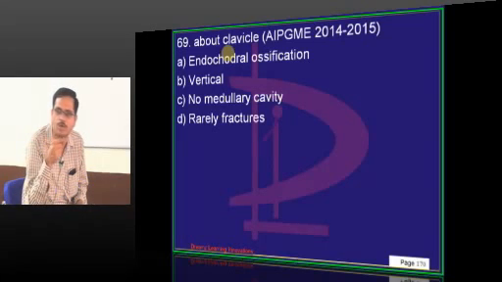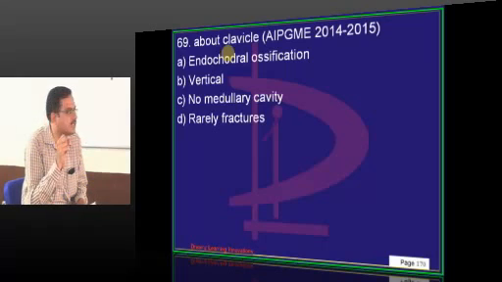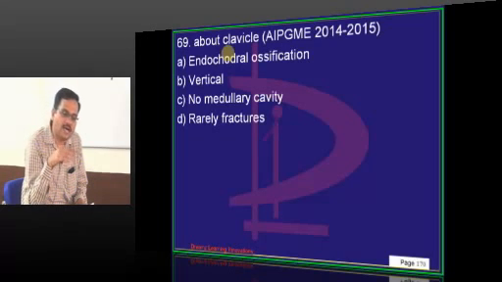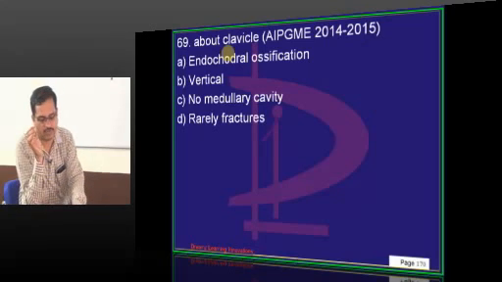Normally, a cutaneous nerve does not pierce a long bone. So, it is pierced by that. Normally, you find only one primary center of ossification. This is the long bone with two primary centers of ossification. First bone to start ossification at 5th week of intrauterine life. Last bone to complete ossification in 21st year. So, these are all the peculiarities of clavicle.